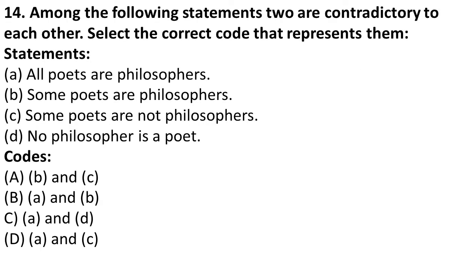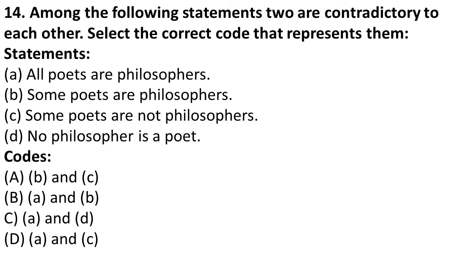The question is, among the following statements, two are contradictory to each other. Select the correct code that represents them. So they have asked us to select the two statements that are contradictory to each other. The first statement is, all poets are philosophers. B, some poets are philosophers. These are not contradictory. C, some poets are not philosophers.